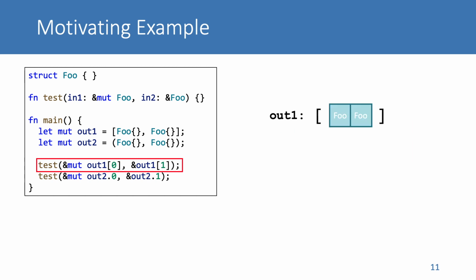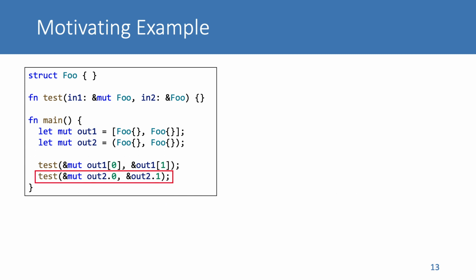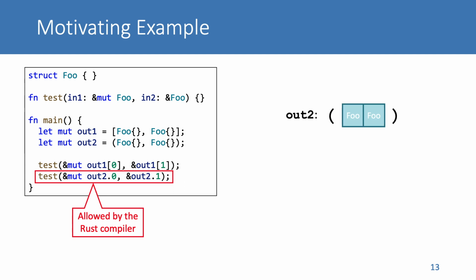The reason is that the elements of an array must be borrowed altogether in Rust, since the Rust compiler conservatively assumes an index can access any element in an array. Out1 has already been mutably borrowed as the first parameter. Thus, it cannot be borrowed again as the second parameter. The second function call uses the two full objects in the tuple as inputs. Surprisingly, this call is allowed by the Rust compiler, because different tuple fields are borrowed separately in Rust.